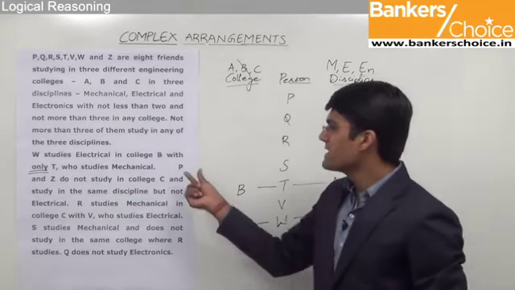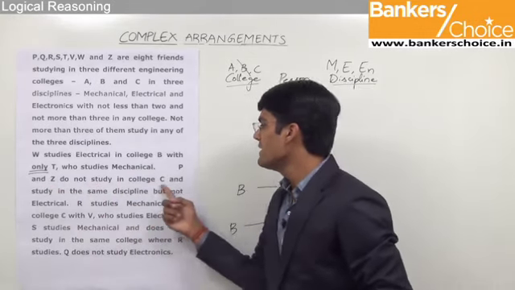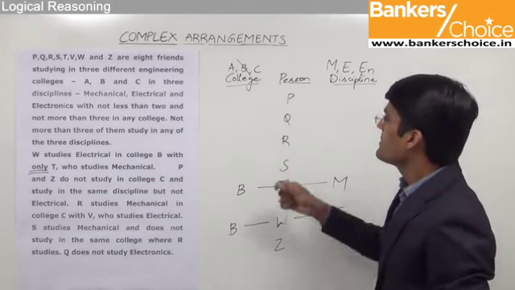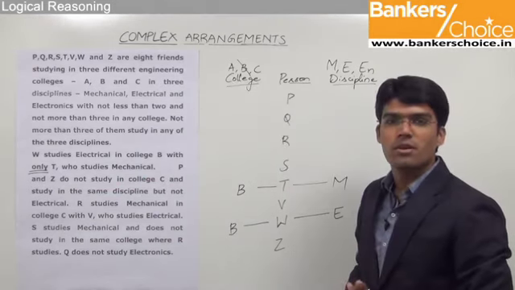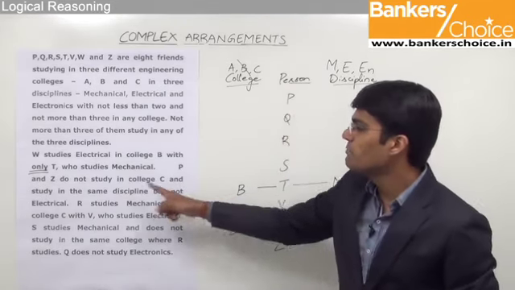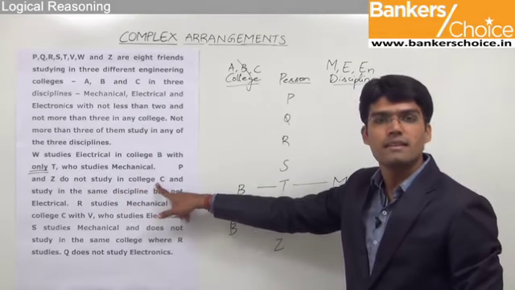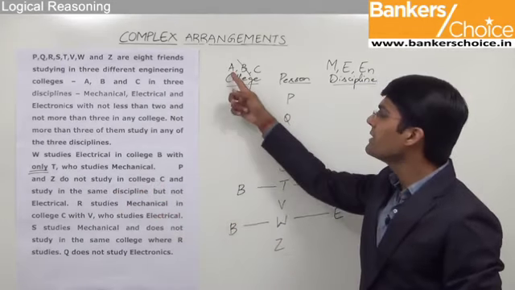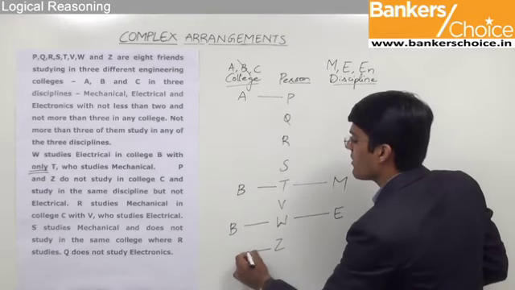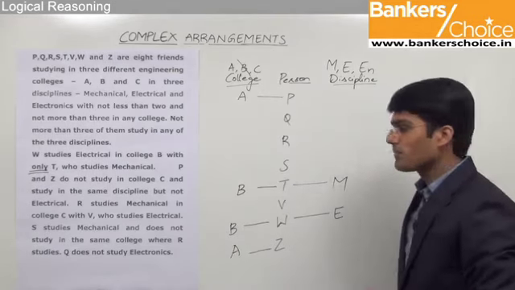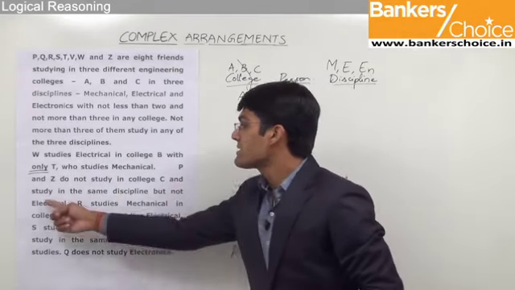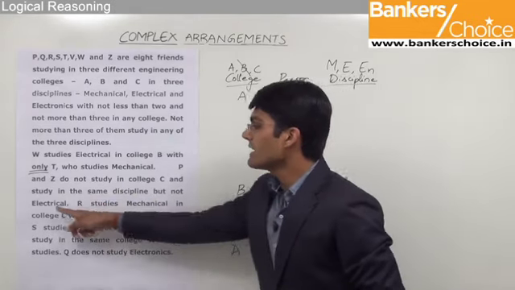Moving on to the next statement, it says P and Z do not study in college C. Now if we observe here, there are only 2 possibilities for colleges now, that is either college A or college C. And since we know that P and Z do not study in college C, the only and the obvious choice for them is college A. So we can say that P studies in college A and Z also studies in college A. Then we know that P and Z study in the same discipline but not electrical.